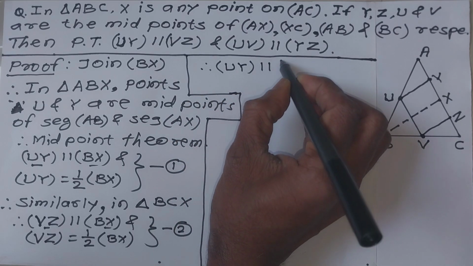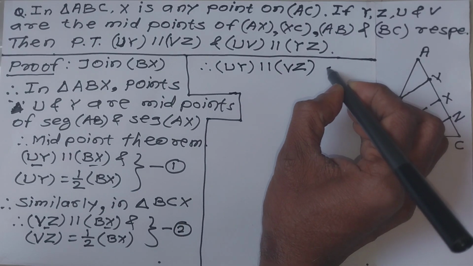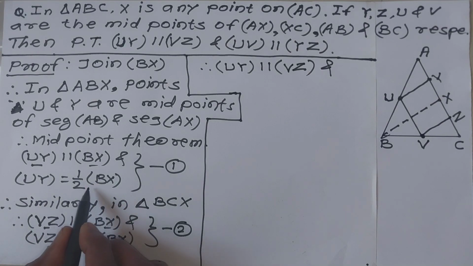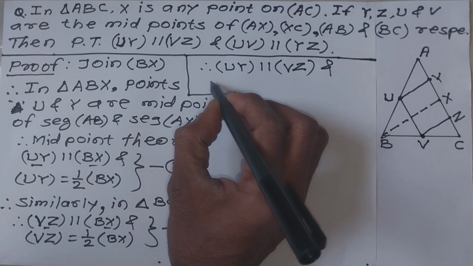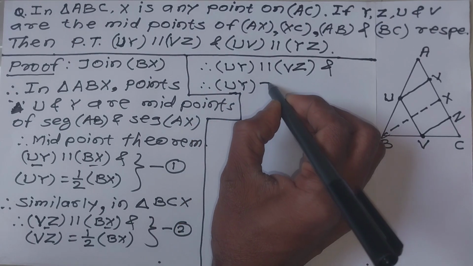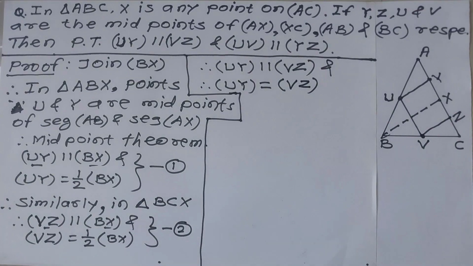And here UY is equal to half of BX and VZ is equal to half of BX, so we write UY is equal to VZ.